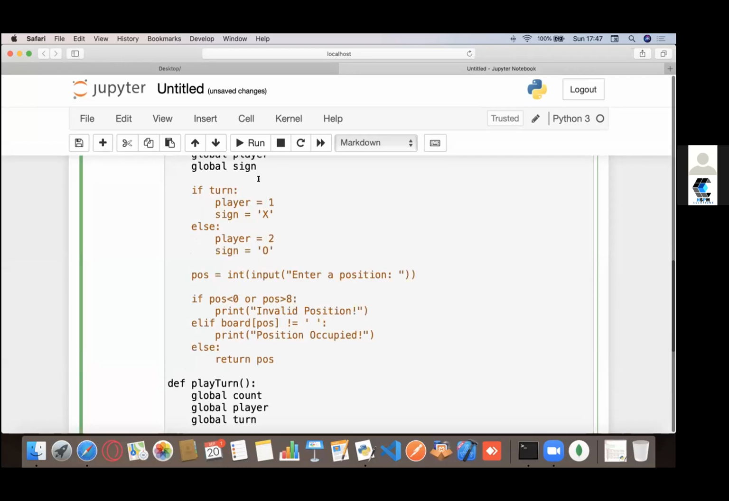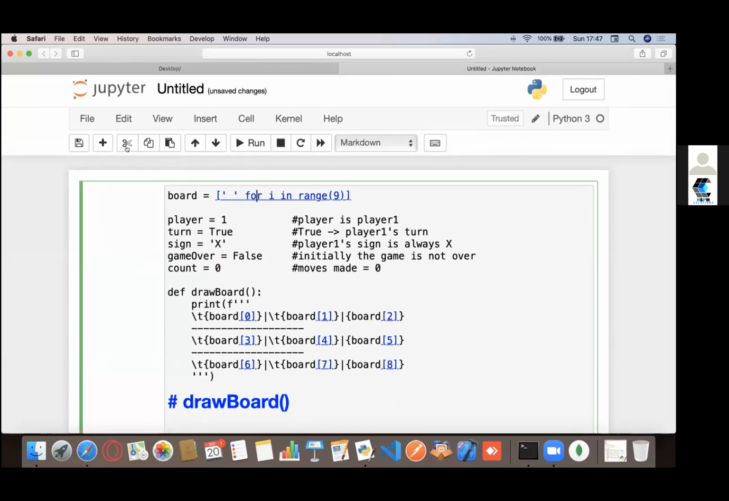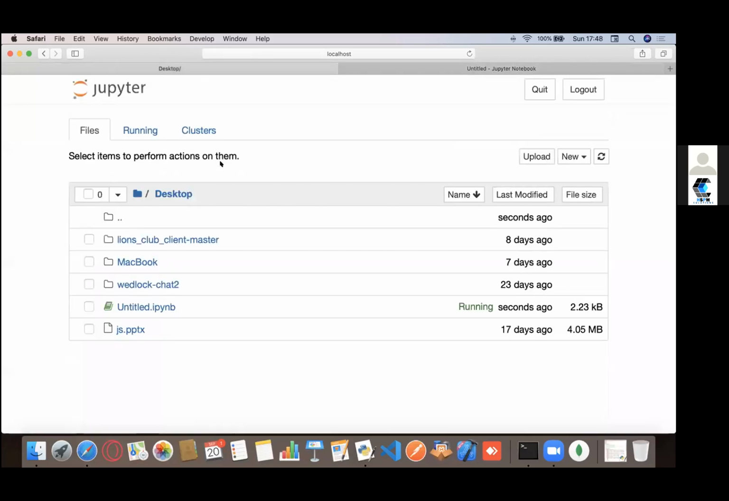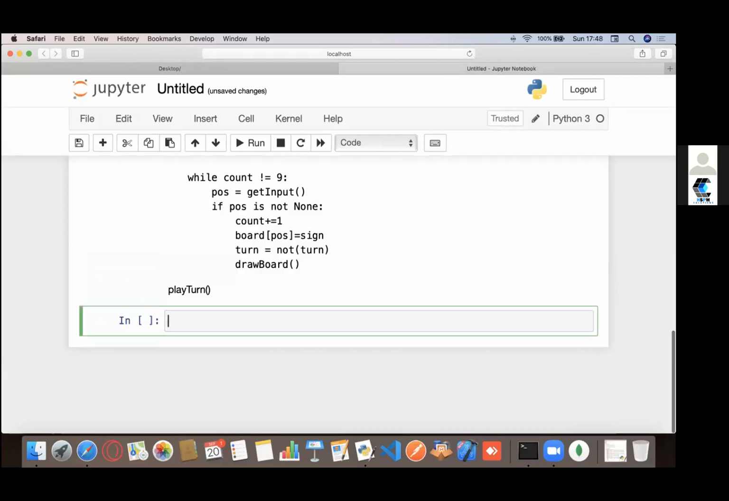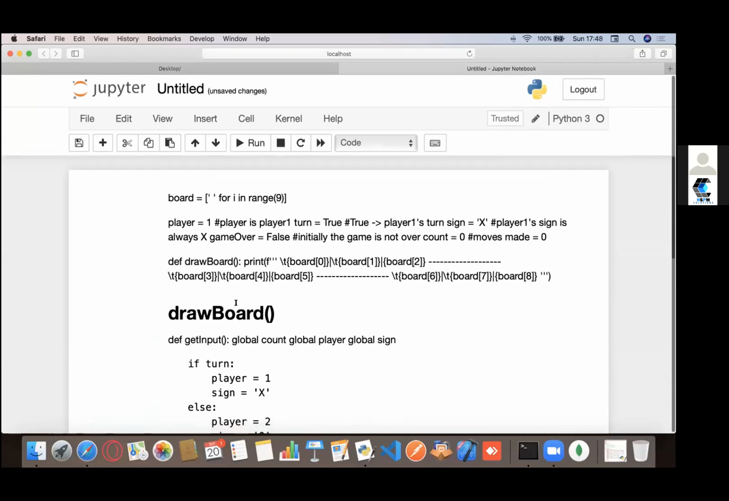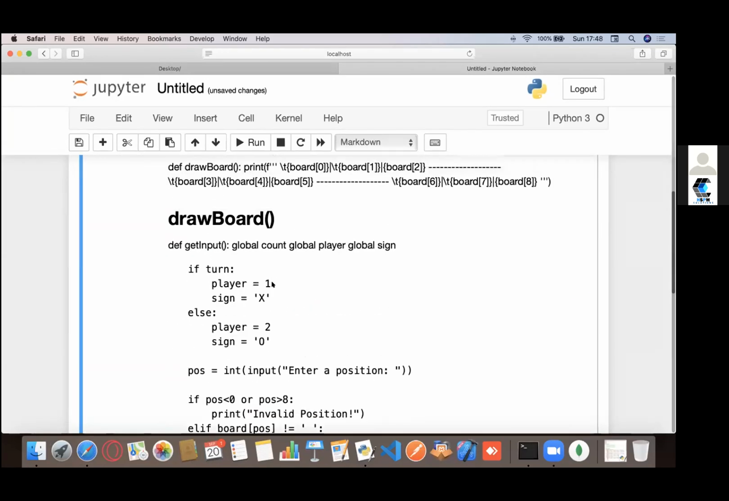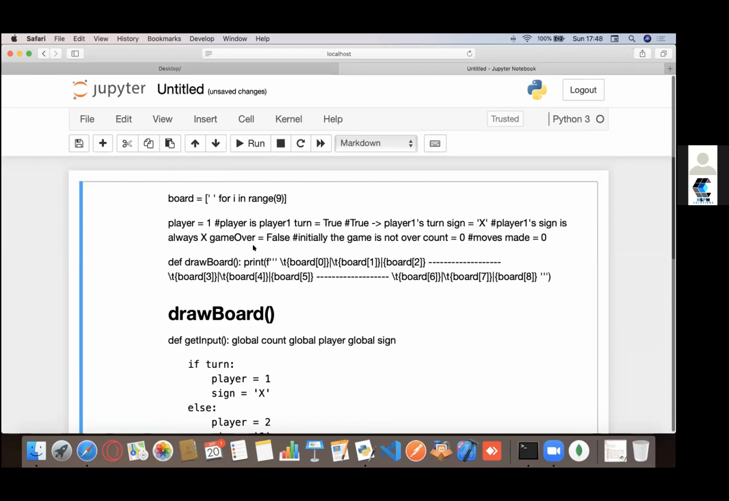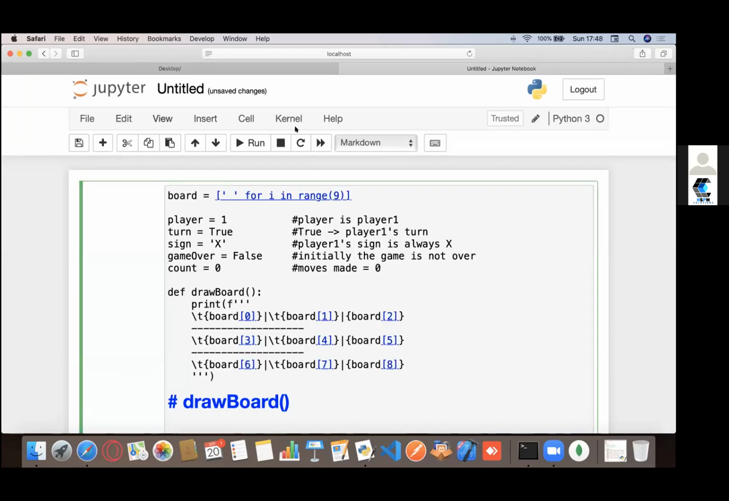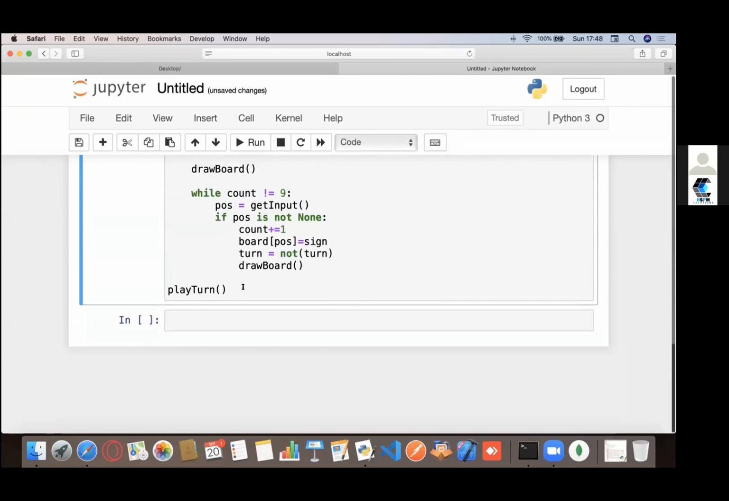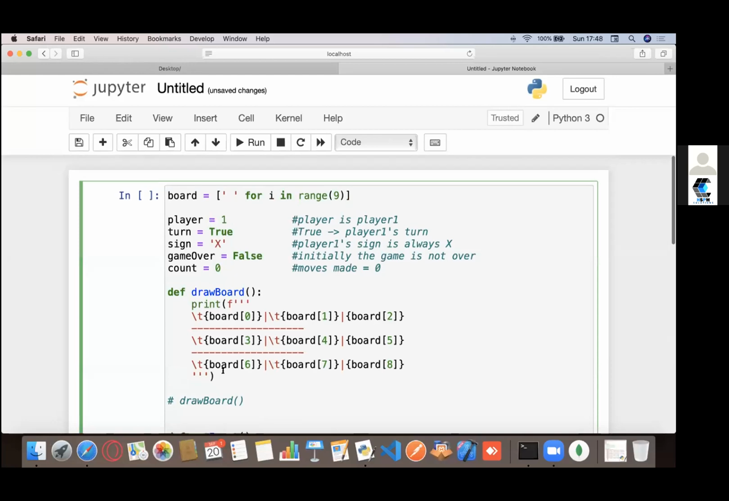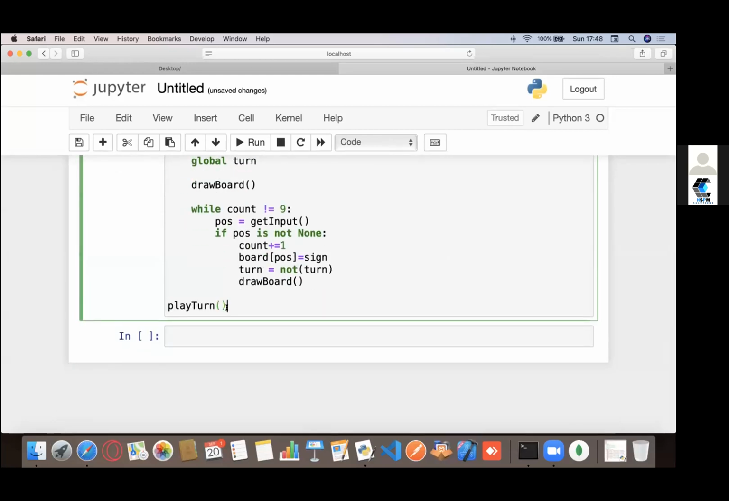I guess I missed the code in here. Okay, what happened actually? Okay, yeah, it's a code, right? So that's how my board looks like. My game is now working and everything is being pre-populated.